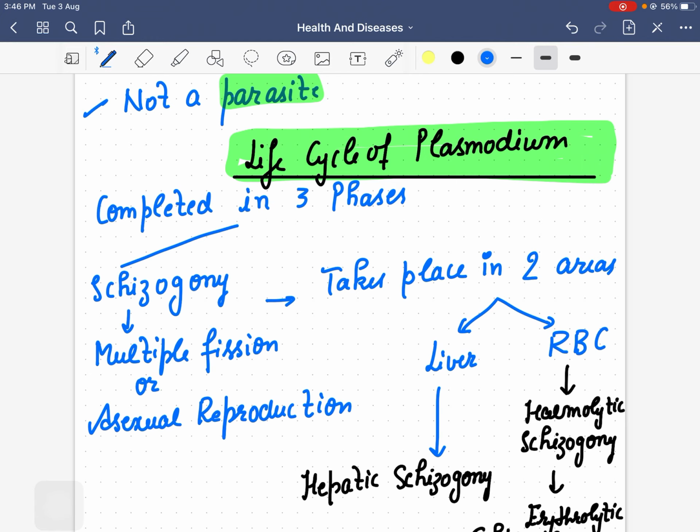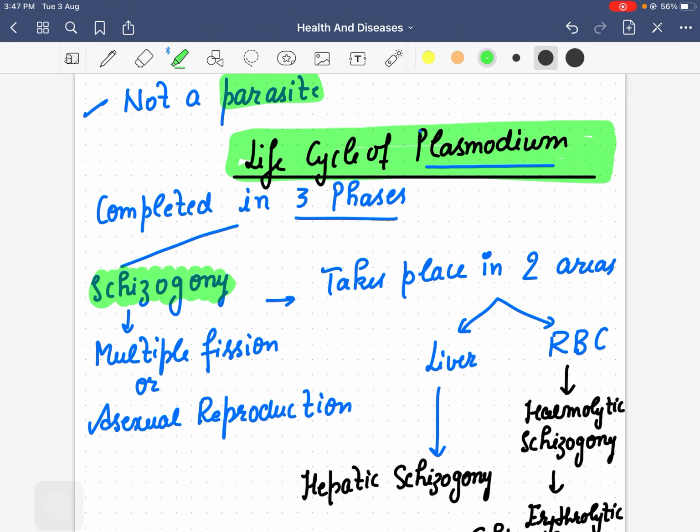Life cycle of Plasmodium. How does Plasmodium complete its life cycle? The life cycle of Plasmodium is completed in three phases. The first phase is schizogony.